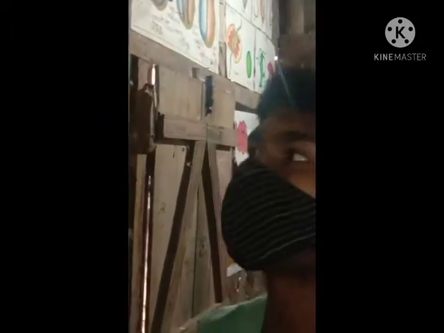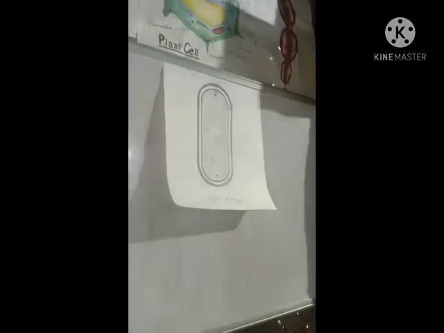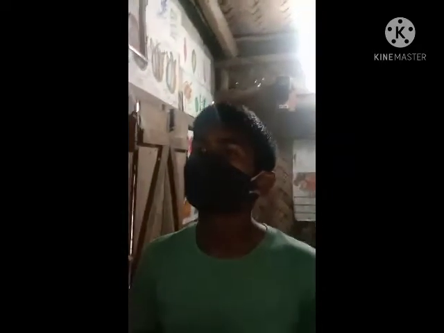Today we will discuss the prokaryotic cell. First of all, we will discuss the capsule. The capsule is the outer covering layer of the prokaryotic cell, which is made up of polysaccharide, and it protects the prokaryotic cell. Then comes the cell wall. The cell wall is thick, non-living, and made up of peptidoglycan.